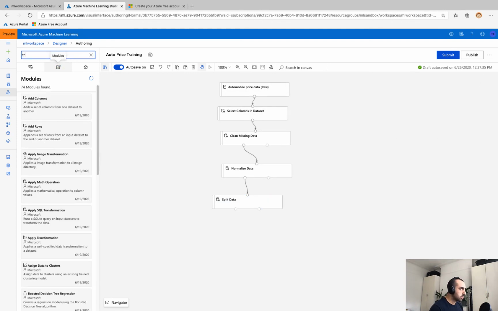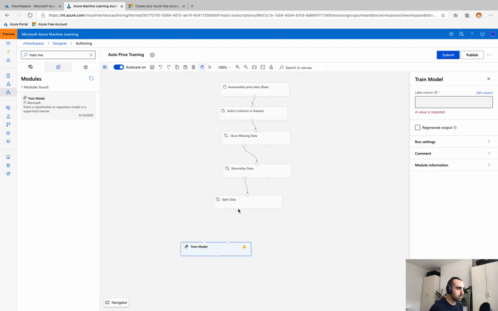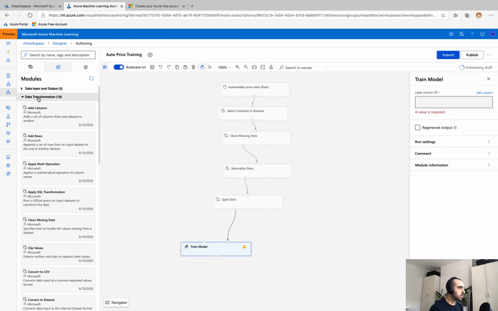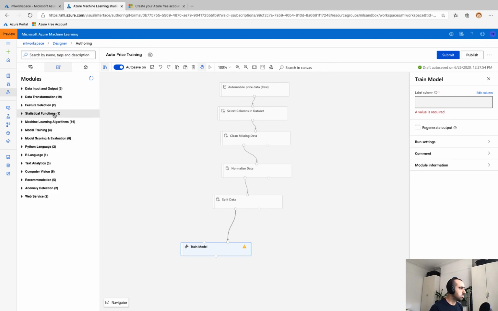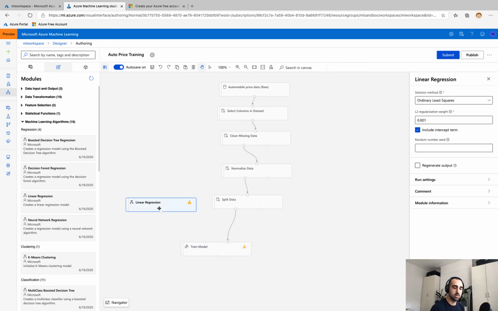So the next module that I want to drag in is the train model. Now, train model will require two things. One is the training data set, but two is the algorithm that we're going to use in order to train the model. And so the algorithm that I'm going to pick is, if we go to machine learning algorithms, you can see here that we have a whole category under regression. I'm going to choose in this instance linear regression, but you may decide to test which of these algorithms is most effective. So we'll drag that in.